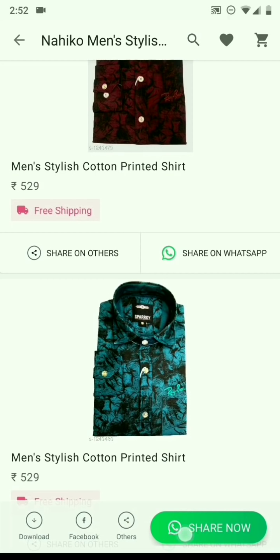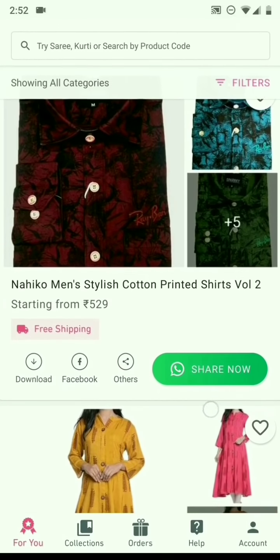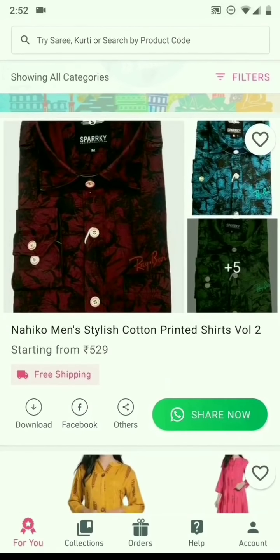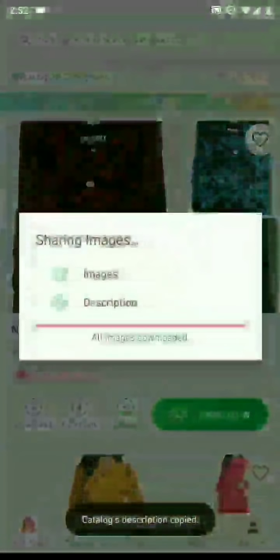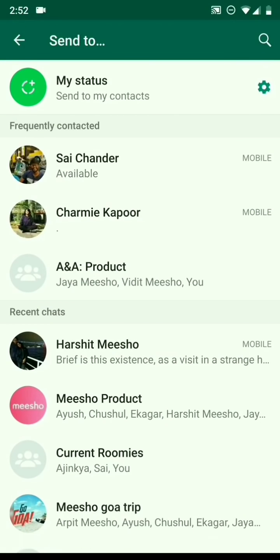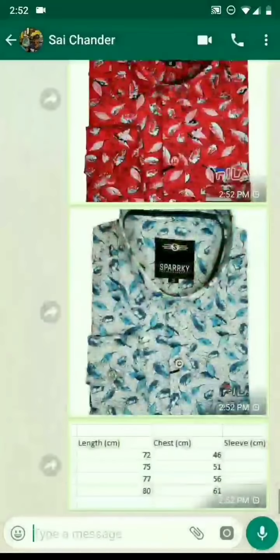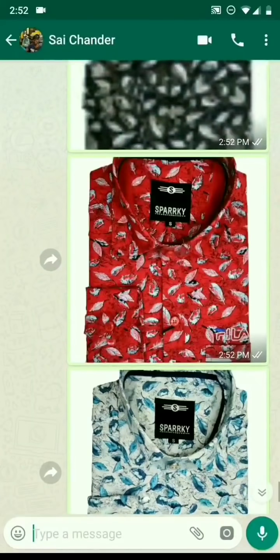You will see a green share now button here. In fact, if I go back, you will see the same green share now button outside as well. Now I will click on this share now button. You will see that Meesho now redirects me to WhatsApp. Here I can select the customer and all the images of this catalog get shared with this customer.